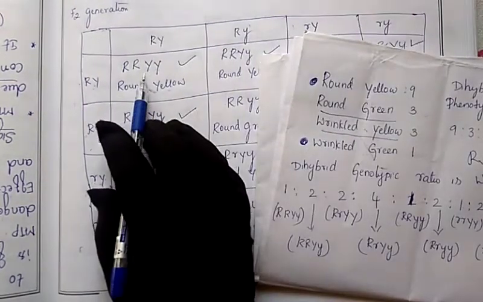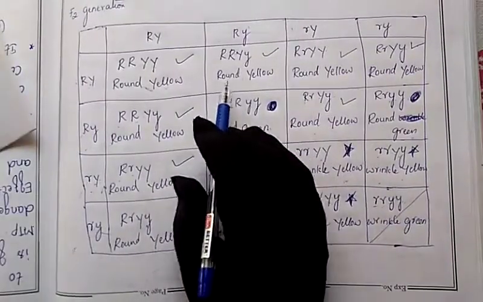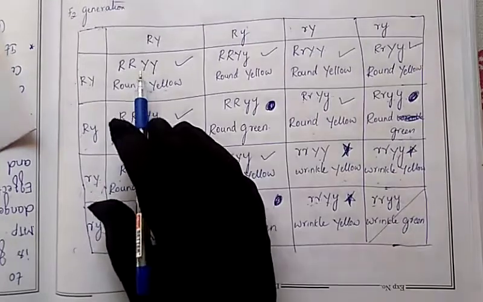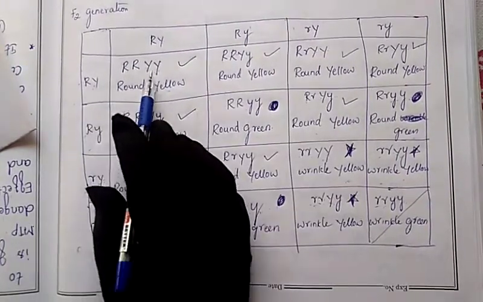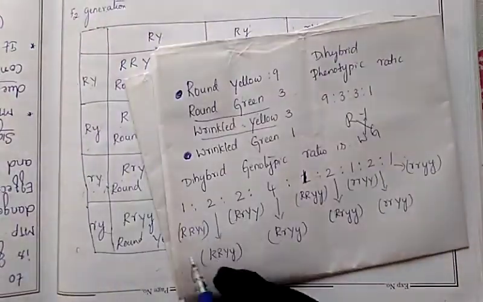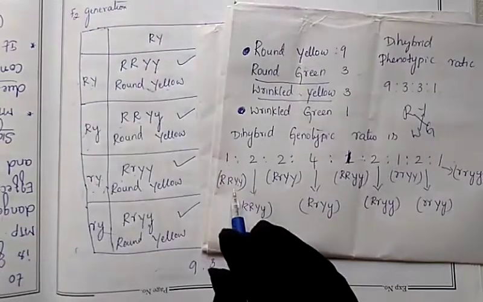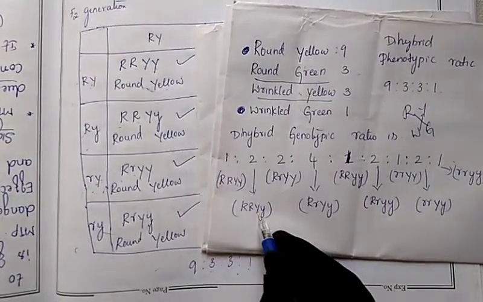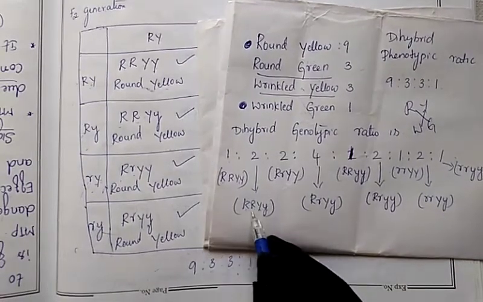Genotypically, genes are different here. Phenotypically we are saying all are round yellow only, but the genes are different. Capital R, capital Y, round yellow, is the one genotype. Next round, this is also showing round yellow: capital R, capital R, capital Y, capital Y. So this is the two.